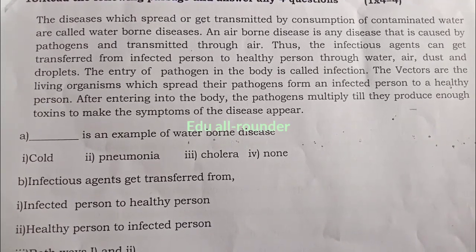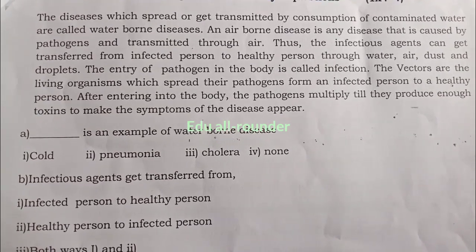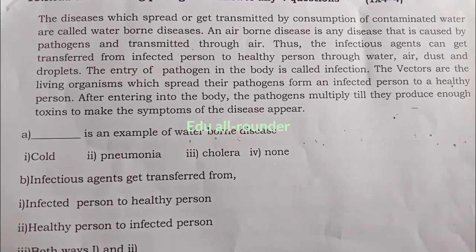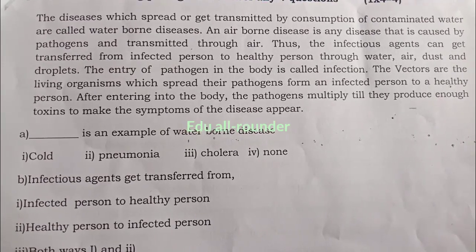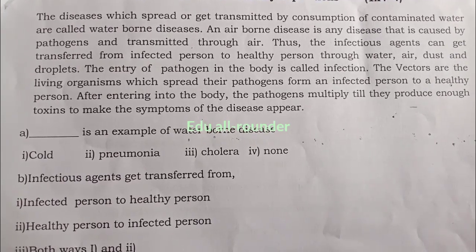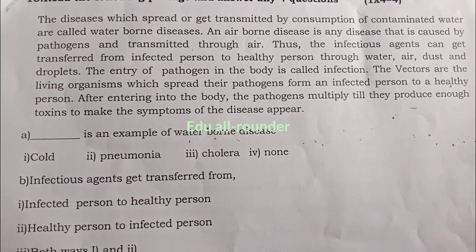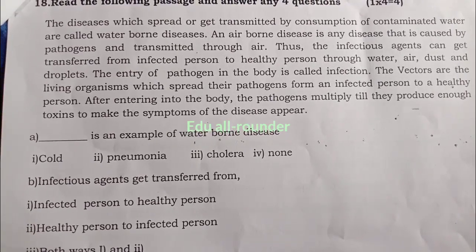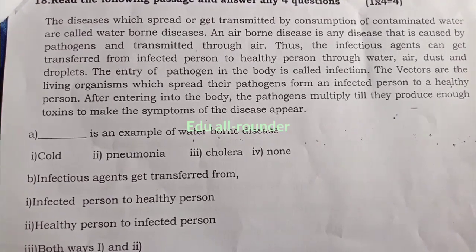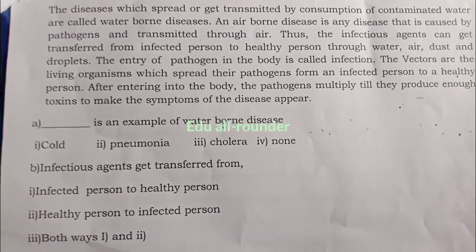The entry of a pathogen in the body is called infection. The vectors are the living organisms which spread their pathogens from an infected person to a healthy person. After entering into the body, the pathogens multiply till they produce enough toxins to make the symptoms of the disease appear.